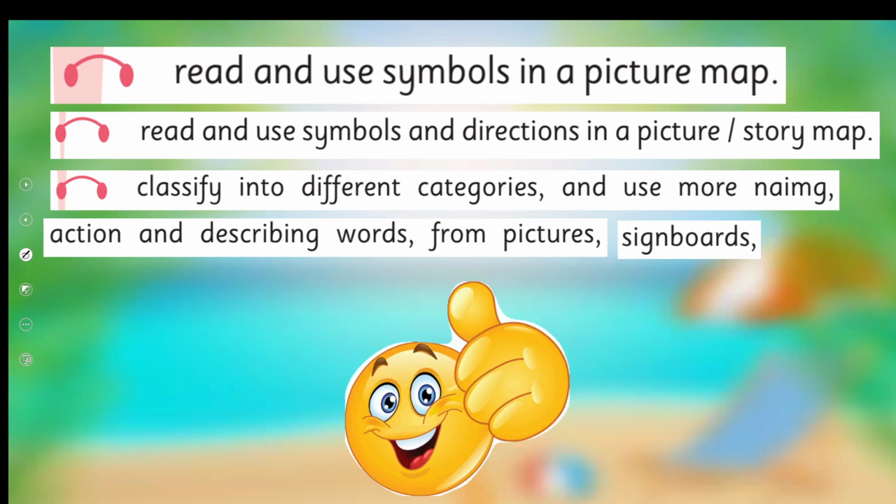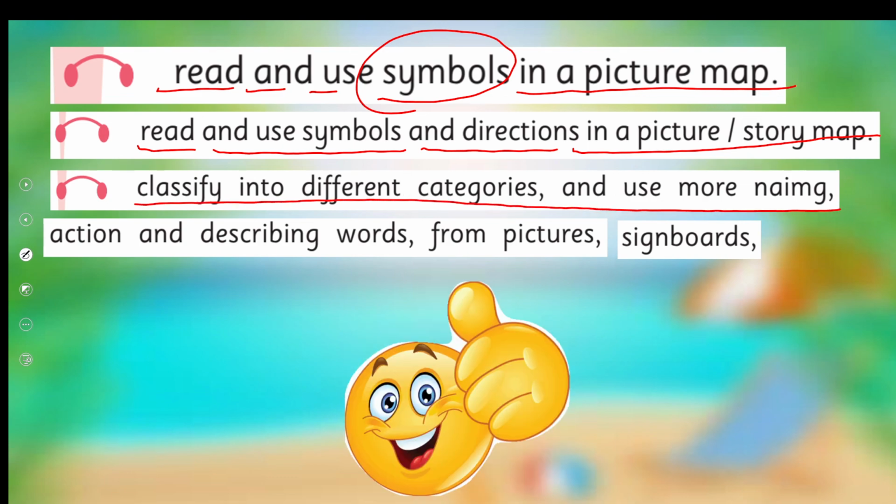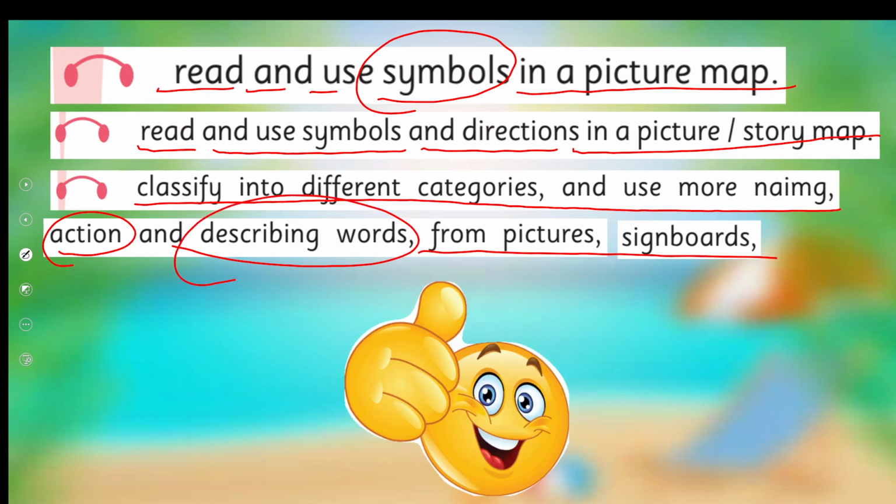So what we have learned today, we learned to read and use symbols in a picture map. We learned to read and use symbols and directions in a picture and story map, classify into different categories and use more naming, action and describing words from pictures and sign words. Are we done with it?